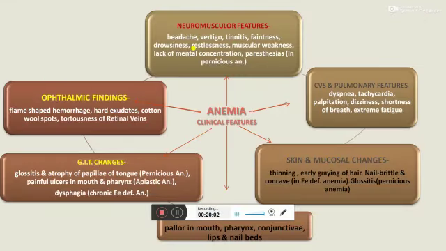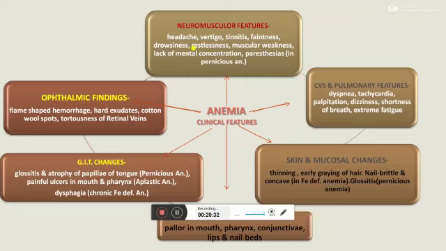So coming to the common clinical features which patients complain of. Neuromuscular features include headache, vertigo, tinnitus, faintness, drowsiness, restlessness, muscular weakness, lack of mental concentration, and paresthesia in pernicious anemia. In CVS and pulmonary features, patients complain often of dyspnea, tachycardia, palpitation, dizziness, shortness of breath, and extreme fatigue.